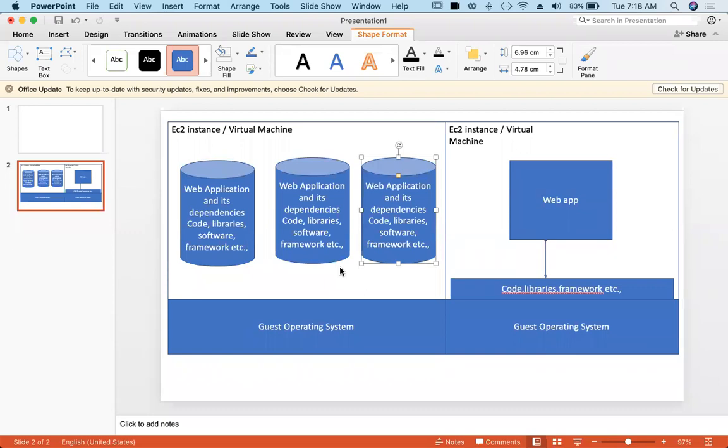So rather than that, what I can do on my local laptop, I'll not install these runtimes and develop my web app. Instead, I'll install Docker software on my laptop and all the dependencies required for my web application. It can be the HTTPD service or Apache or Python or Perl, whatever it is, JavaScript. So everything I'll keep in the container. So I'll develop my web application in the container. Now I'll migrate the container.